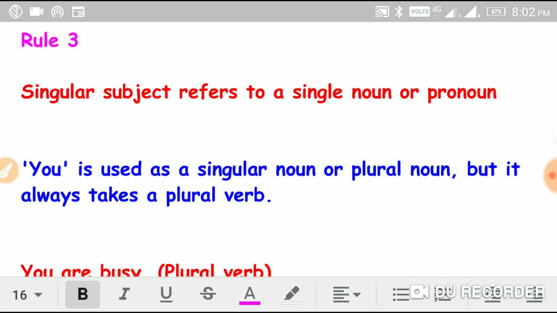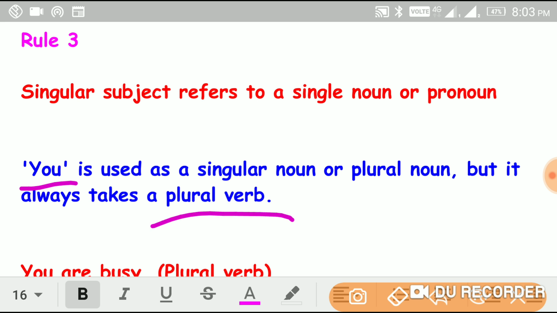Now let us move on to rule number 3: a singular subject refers to a singular noun or pronoun. For example, you is used as singular or plural, but it always takes a plural verb.